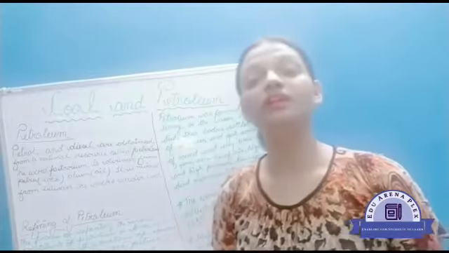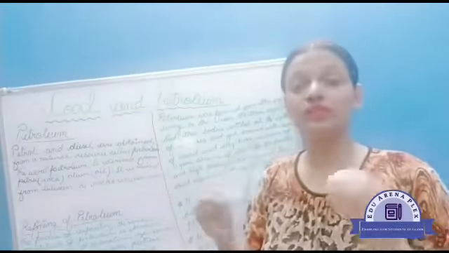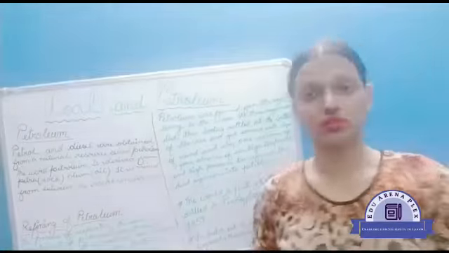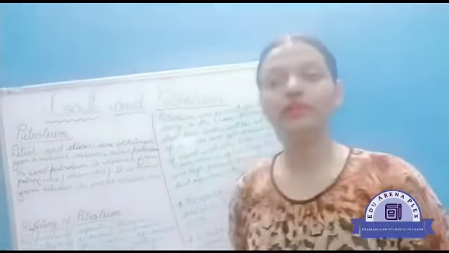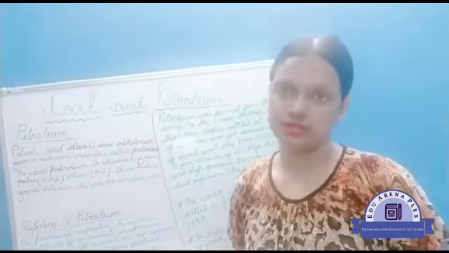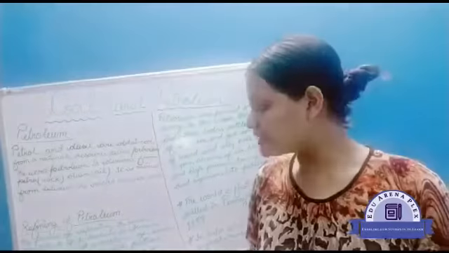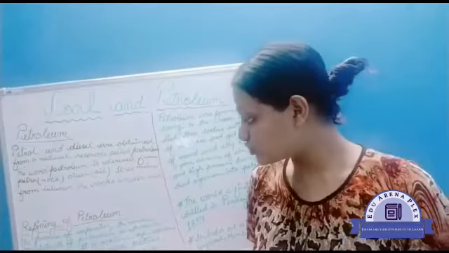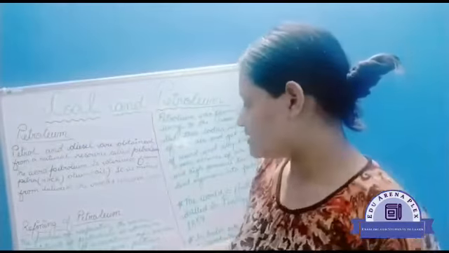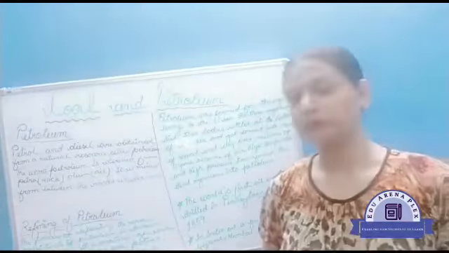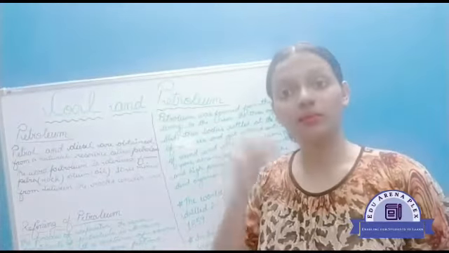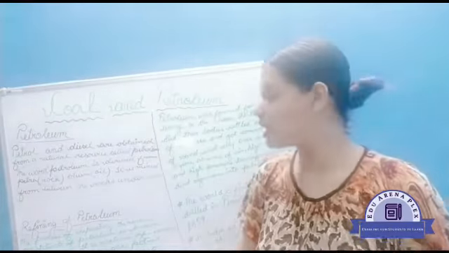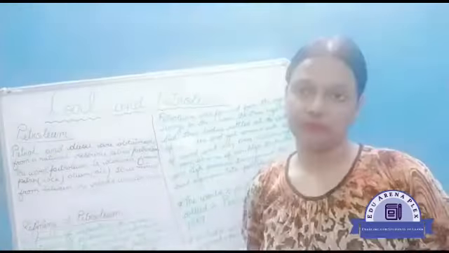Now, what are the various constituents? Petroleum is a mixture of various constituents. So see, in petroleum we have diesel, petrol, natural gas, and paraffin wax. The process of separating these constituents from petroleum is known as refining of petroleum.